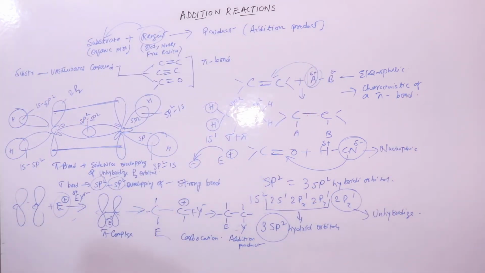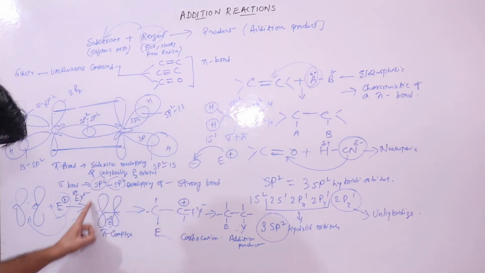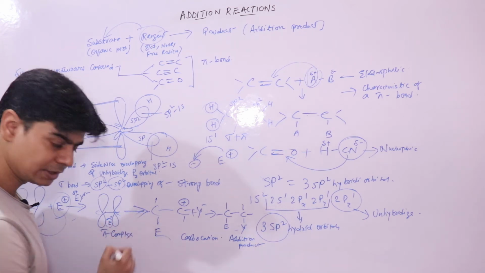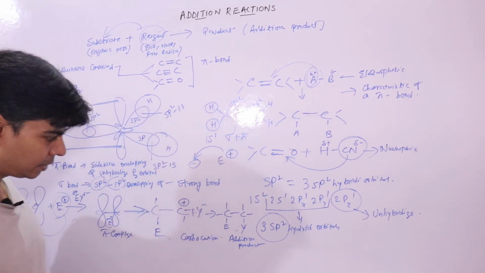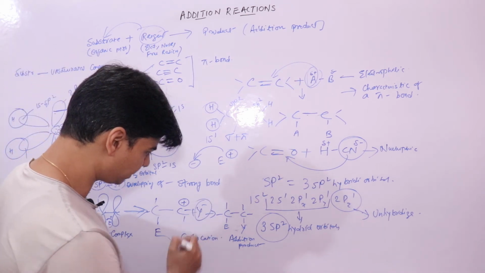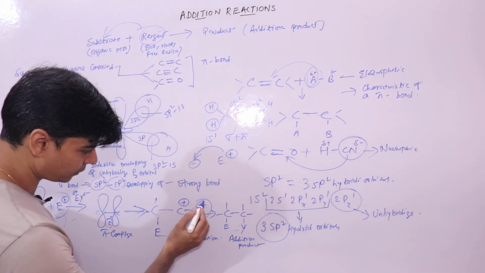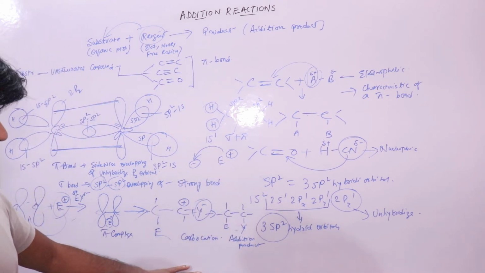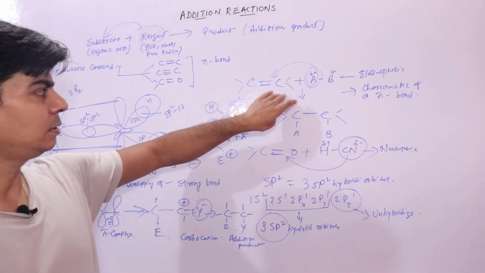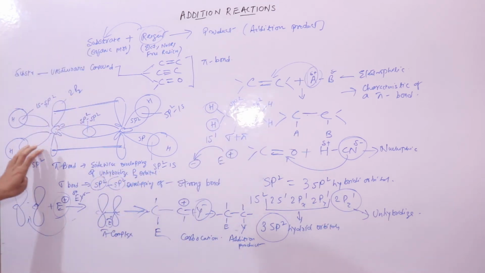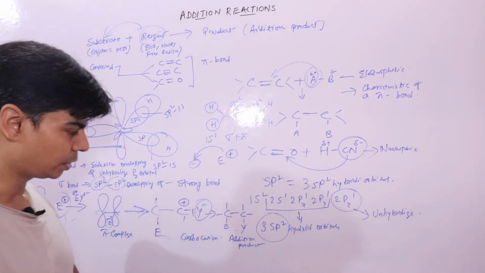And why do we call it an electrophilic addition reaction? Because here the attack was initiated by an electrophile. This electrophile attacked this pi electron cloud and got embedded into this cloud to form this pi complex. This pi complex will undergo rearrangement to form this carbocation. This carbocation then will be attacked by this negative ion to form this addition product. This is your mechanism of addition reaction to alkenes. Remember this structure and this hybridization to understand it.